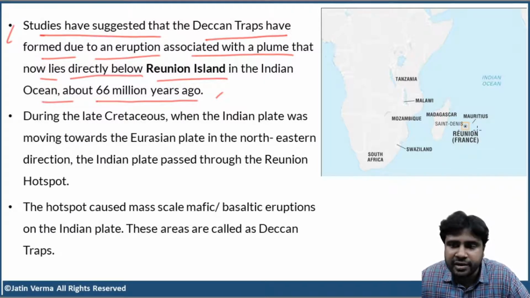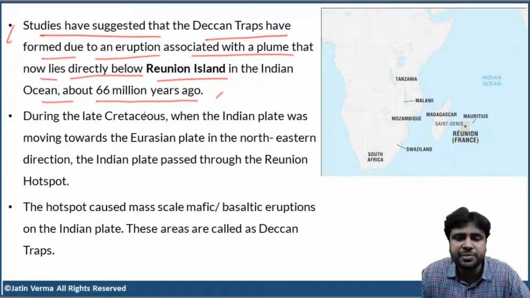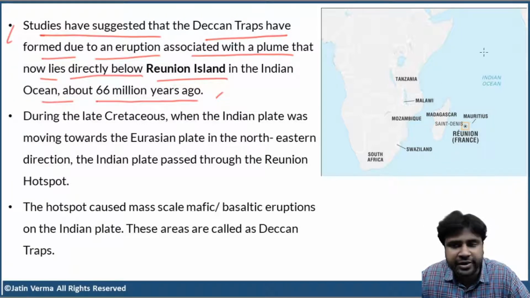Currently the mantle plume is below Reunion Island, but 66 million years ago, the Indian plate was drifting in northeasterly direction towards the Eurasian plate. Then at one point in time, the Indian plate directly came above the mantle plume.